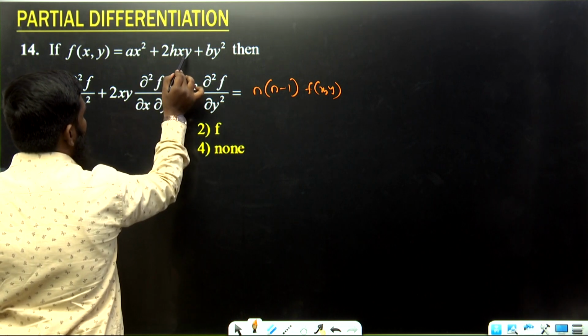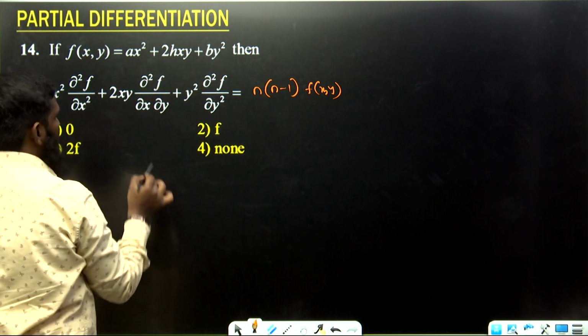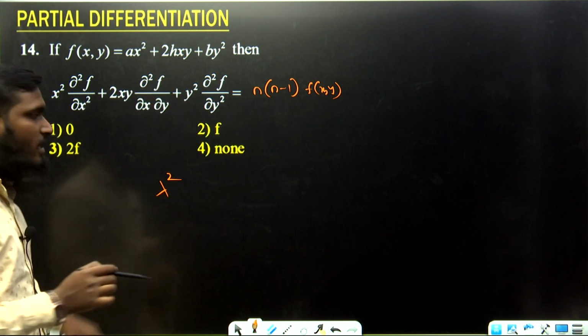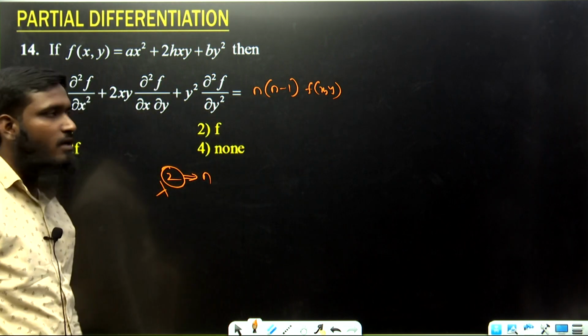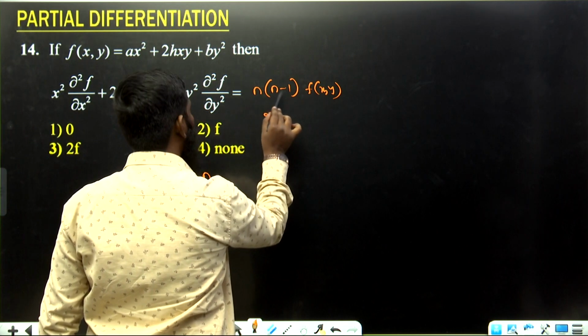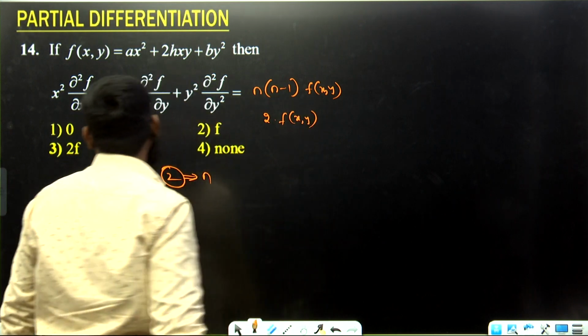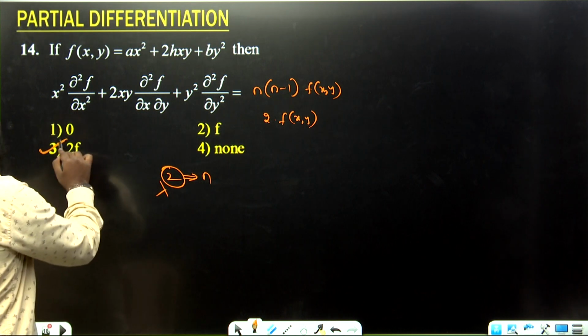Lambda x into lambda y means lambda square. Over here also lambda square. We take lambda square as common. We do not have any denominator, so this part itself becomes the n value. Now let us substitute: n is 2, then 2 minus 1 means 1. So 2 into f of x comma y. So let us go with option number 3.